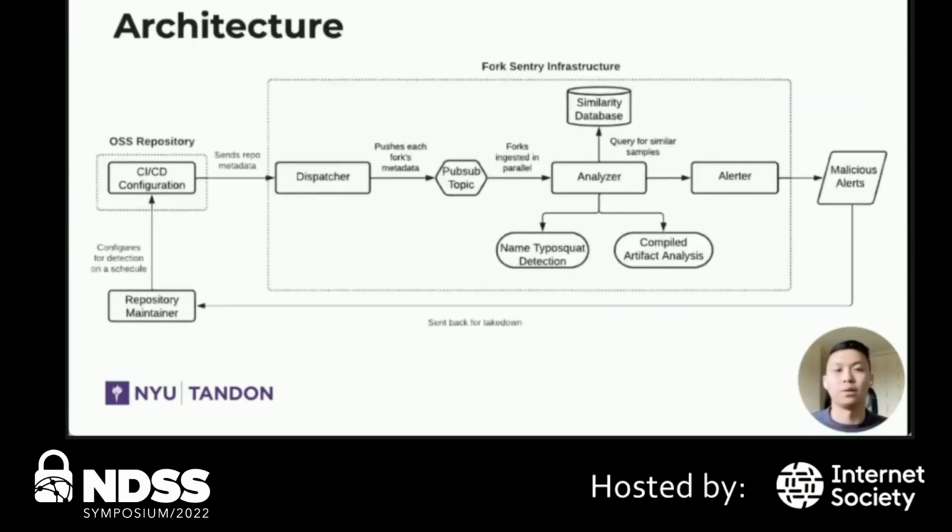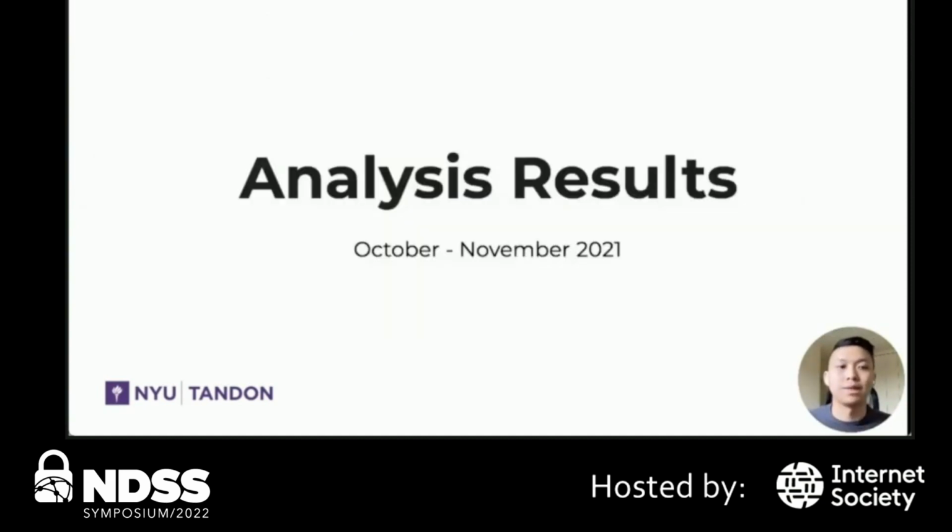So given that analysis workflow, we then establish our overall detection architecture, which we dub Fork Sentry, which employs all of the heuristics that are needed to find a malicious fork. We designed this architecture to ensure that we are able to continuously monitor for new threats, while also being able to scale up for the large amount of forks, and to also be able to halt and resume execution when GitHub's rate limit is imposed on our analysis. So with this architecture designed and implemented, let's take a look at some of the analysis results in the time that we ran our study.